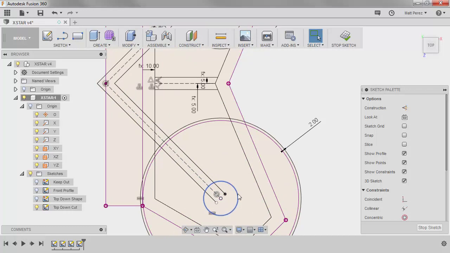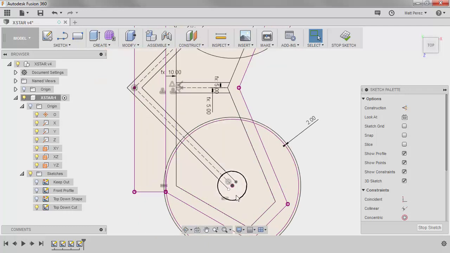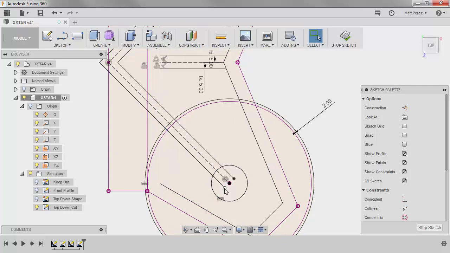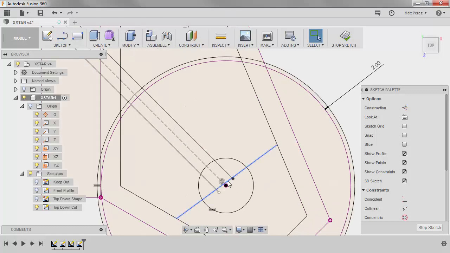So now we want to add a little bit more. We need to make sure that we have some structure for the motor that comes to these sides here. And the way that we're going to do that is we're going to carry a line from the center that goes completely out. So again, I'm going to start a line. I'm not going to snap to the midpoint. I just want to snap to the line over here. And the way that I'm going to make this work is I'm going to make it coincident, not in a midpoint relation. And then I'm going to make it perpendicular to this line here.